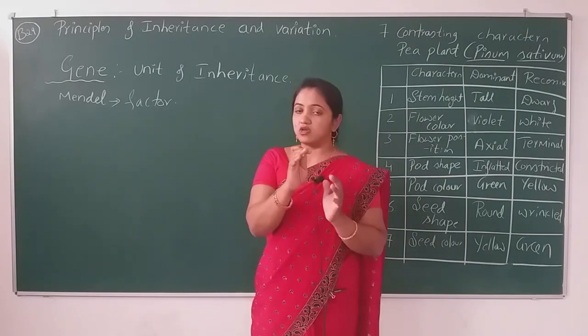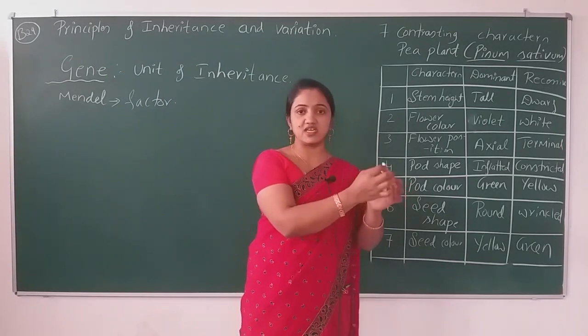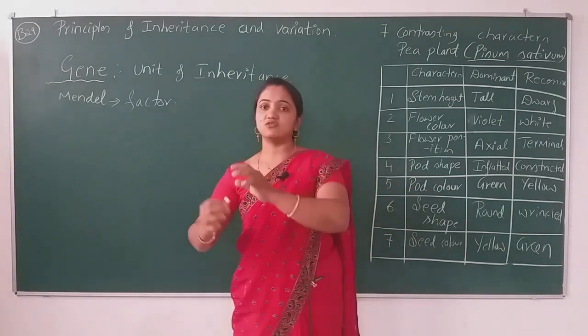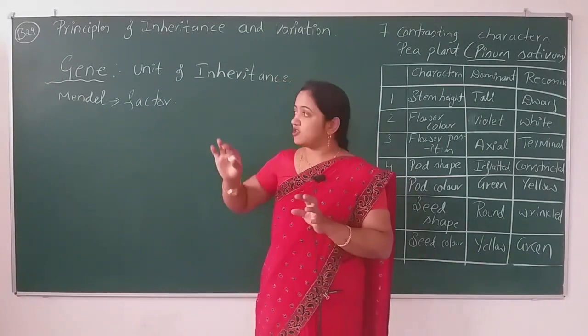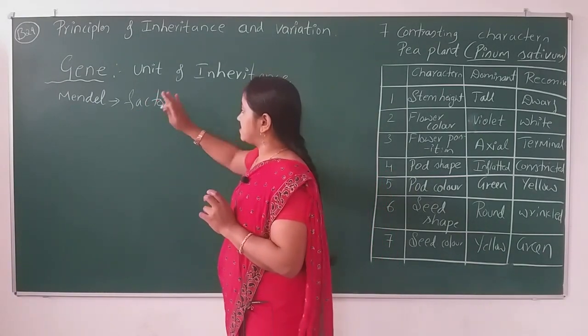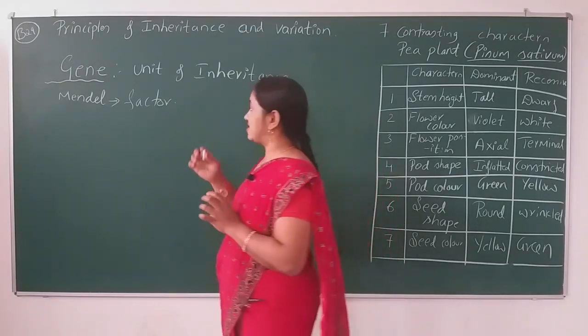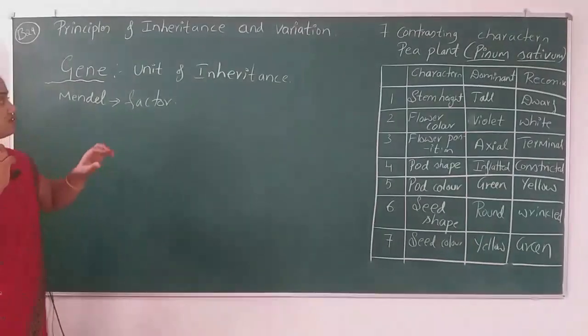He just told some factors are there, some units are there that inherit from one generation to another generation. He used to name those units as factor. But later on, Johansson coined the term, from factor to gene. So in total, according to Mendel, factors are nothing but genes.